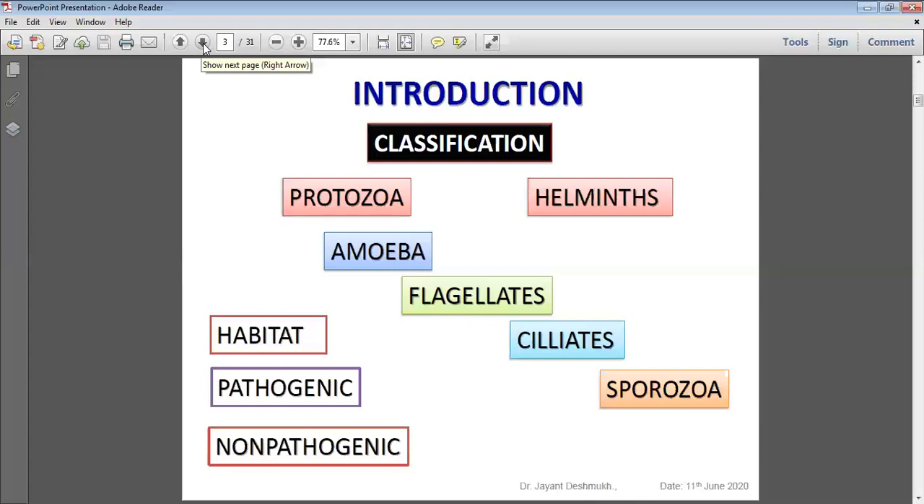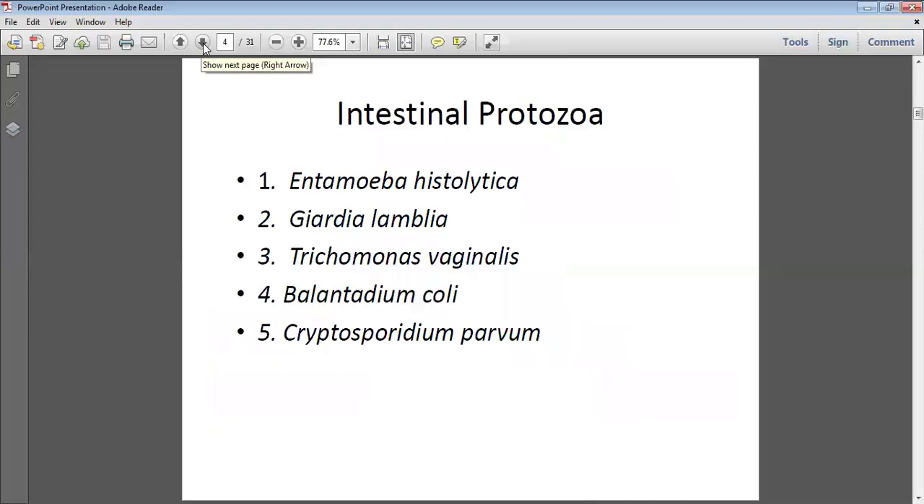For each one you have to write the examples: which amoebae are pathogenic, which amoebae are non-pathogenic, which flagellates are pathogenic, which are non-pathogenic. Already we have covered this in the last class. Intestinal or luminal protozoa, the more important examples are Entamoeba histolytica, Giardia lamblia, Trichomonas vaginalis, Balantidium coli, and Cryptosporidium parvum.